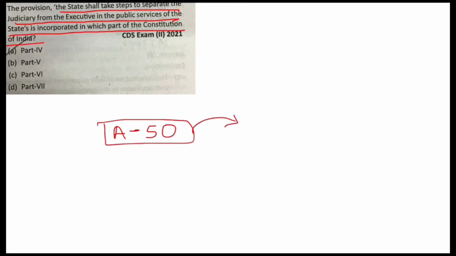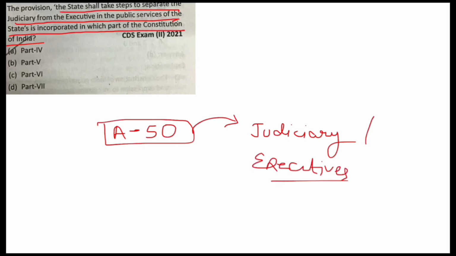The provision, the state shall take steps to separate the judiciary from executive in the public services of the states, is incorporated in which part of the Constitution of India? Article 50, a directive principle, says the state shall take steps to separate judiciary from executive in the public services of the state. And directive principles are given in Part 4 of the Constitution of India. So A, Part 4 is your answer. Next.